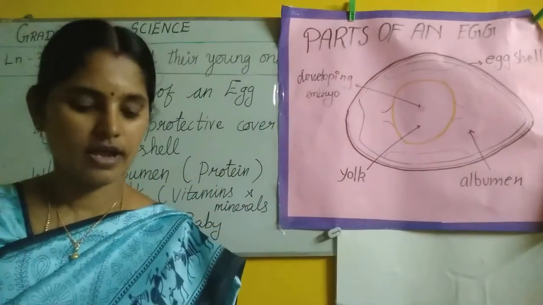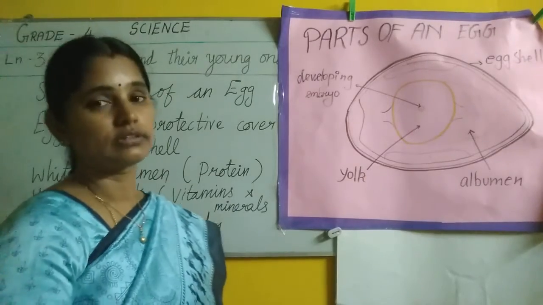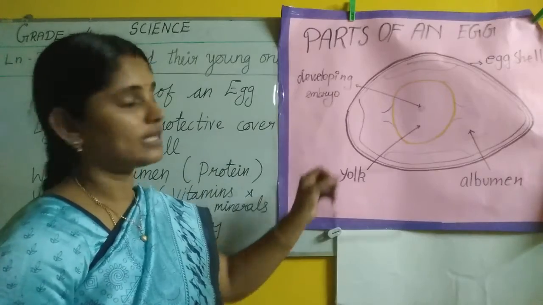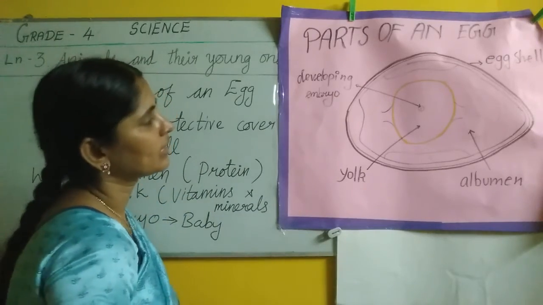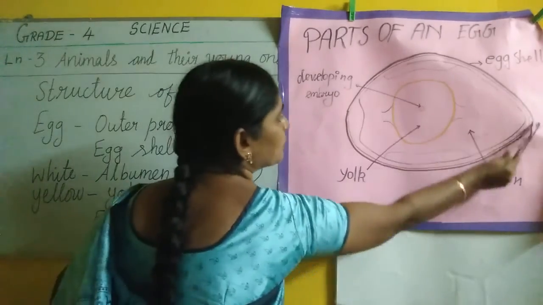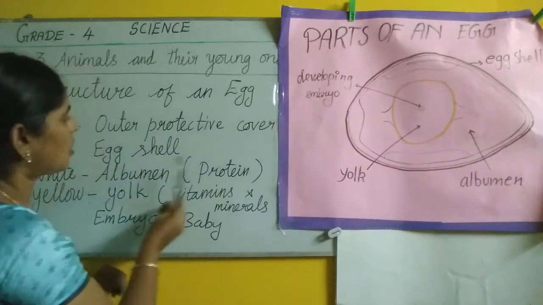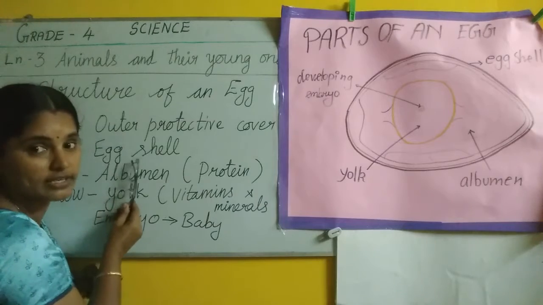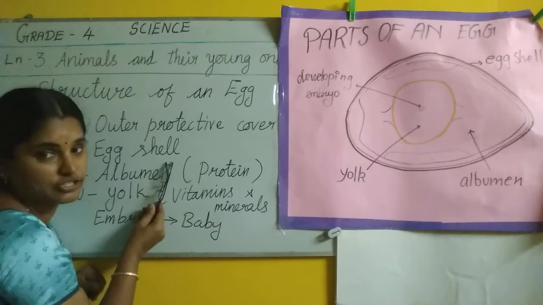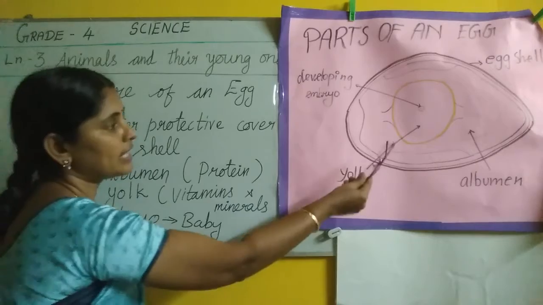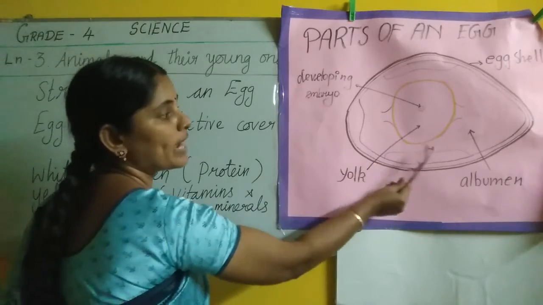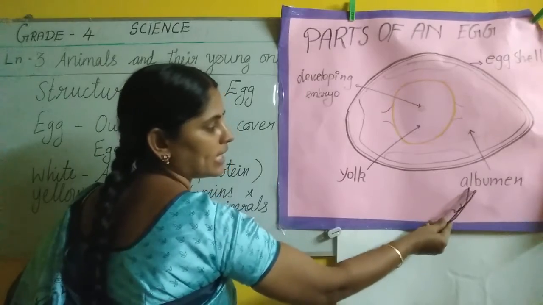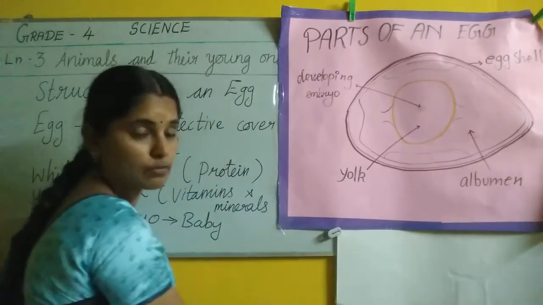Clear, children? Again, I am going to show what are the parts inside the eggshell. See, the outer protective cover is called eggshell. E-G-G, egg, S-H-E-L-L, eggshell. And inside the eggshell, a white part is there. This white part is albumen, A-L-B-U-M-E-N, albumen.